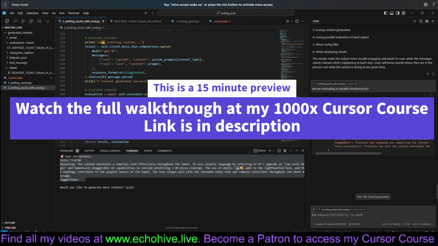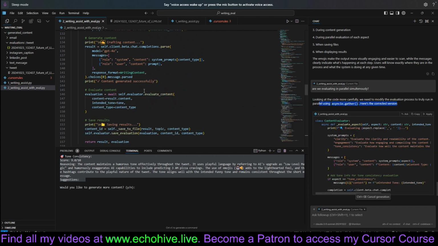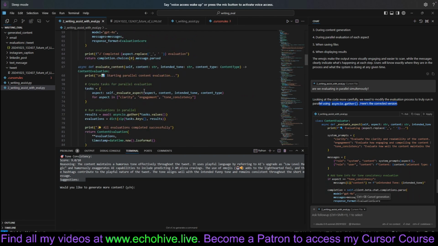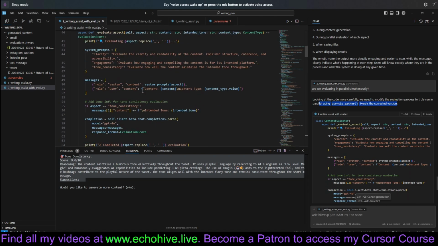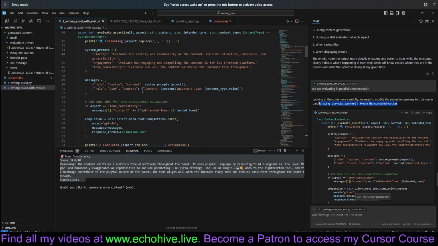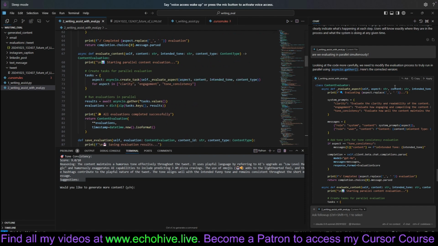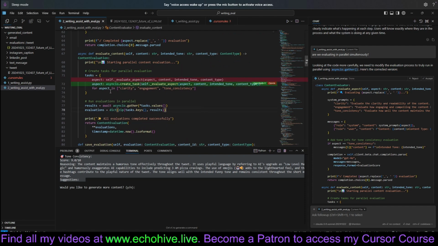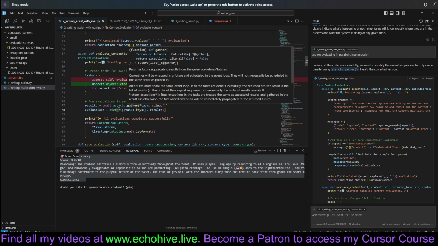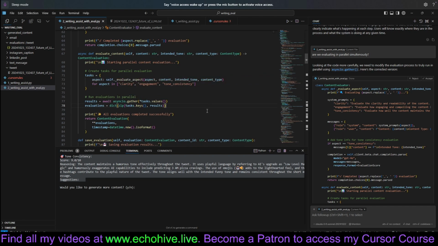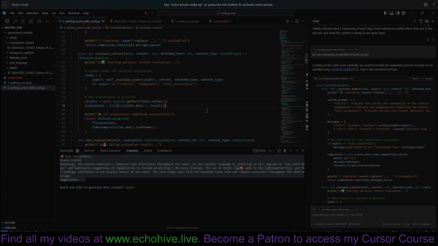If we were to truly run in parallel, yeah, asyncio.gather. Yeah, it used asyncio, but unless you use gather, asyncio can still execute sequentially. So we're gonna fix that, apply that, except yeah, now it's gonna create tasks. See, before we were just creating, it was still using the test values, but okay.